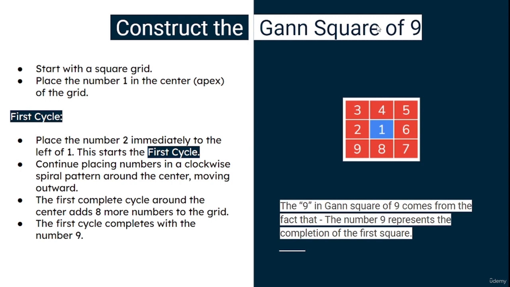Now how can you construct a Gann square of 9? You need a few things, right? You need the apex number. Start with the square grid, place the apex number in the center. Now place the number 2 immediately on the left part of 1 if you are doing clockwise, and if you are doing anti-clockwise, put it 2 here. Now to complete the cycle, you have to keep adding the numbers like this. Right now in this Gann square of 9, I have kept an increment of 1, but if you want, you can also increment it by 10, or any number you want.